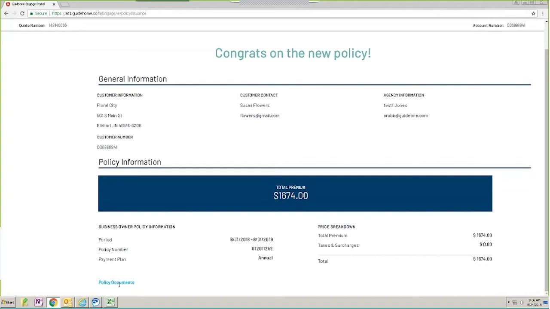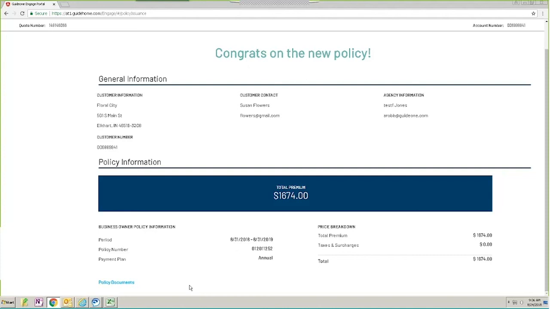One thing to remember is that you also have a dashboard in GuideLink where you as the agent can go in and view your quote at any point during the process. Once you get past that business information screen, like we told you before, everything is saved in that dashboard for you as an active quote. Once it's released, it will show you that that policy has been issued on your dashboard, and you'd be able to review your policy documents in the dashboard as well.